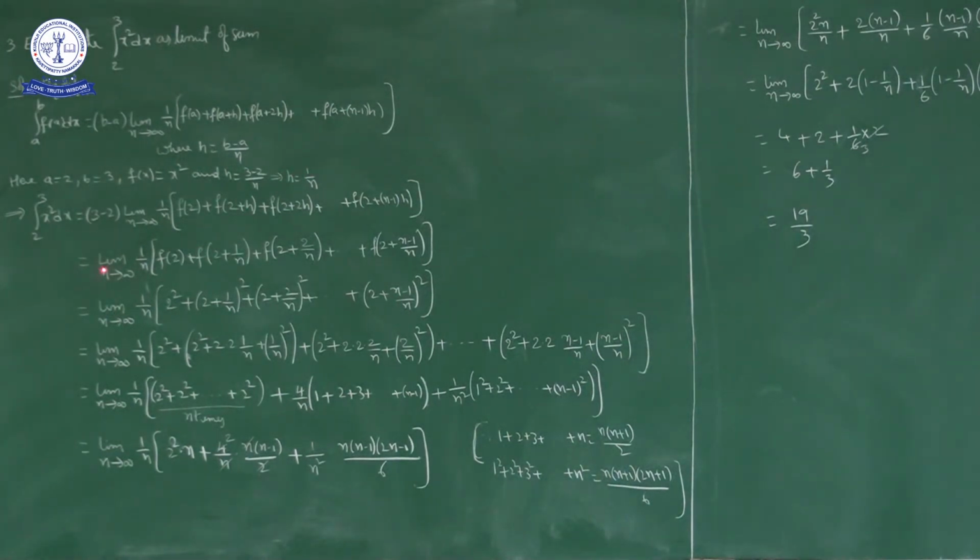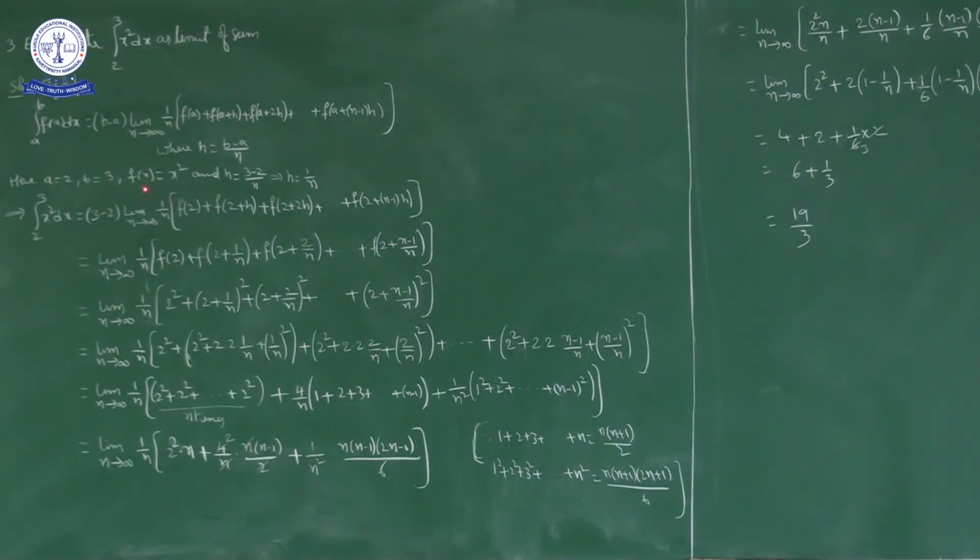So what will we get? Limit n approaches to infinity 1 by n into f of 2 plus f of 2 plus 1 by n plus f of 2 plus 2 by n plus and so on up to f of 2 plus n minus 1 into 1 by n, nothing but f of 2 plus n minus 1 by n. Now what is the function here? Function is f of x equal to x square.